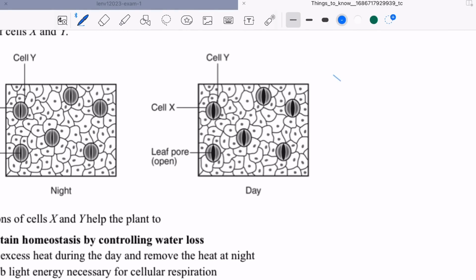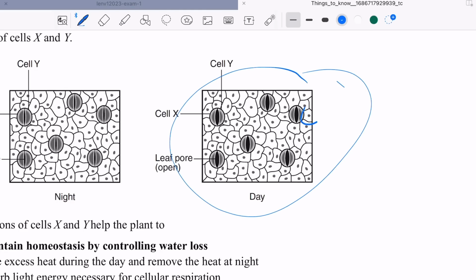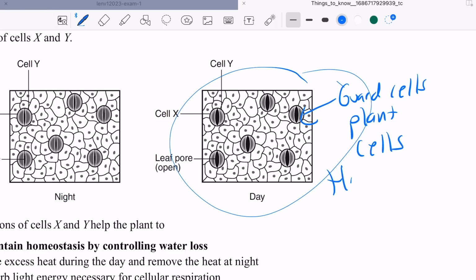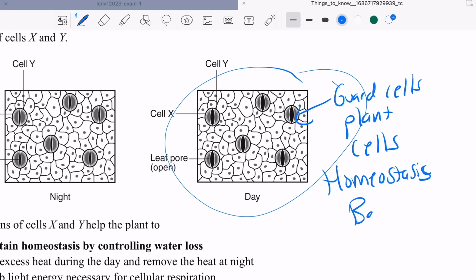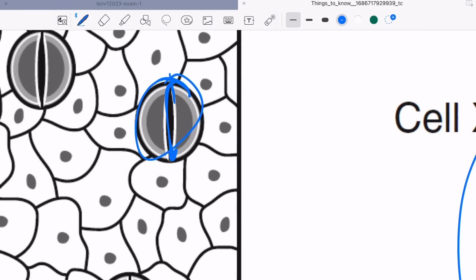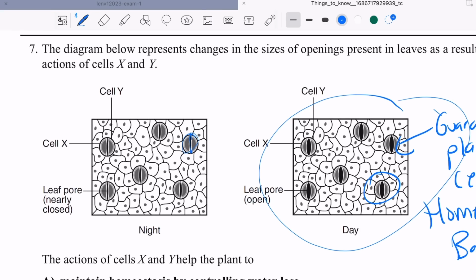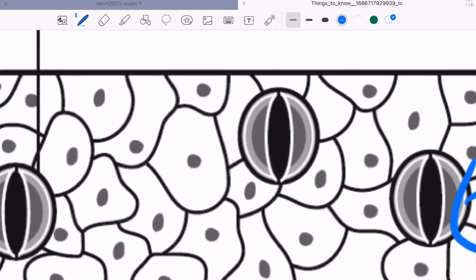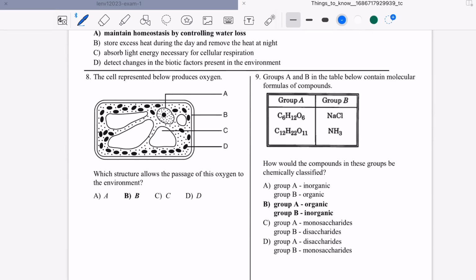What is this that looks like snake eyes? These are guard cells found in plants. This is what keeps homeostasis. What's homeostasis? Balance, keeping a balance. So plants have to retain water. When it's really hot out, they close to prevent any water from leaving. When there's a lot of water, they open and release. Okay, that's it. Guard cells.